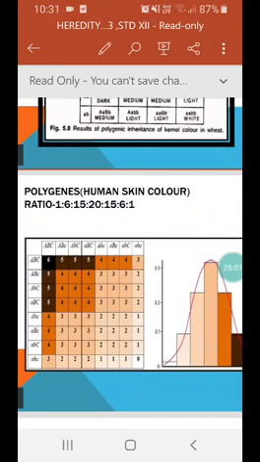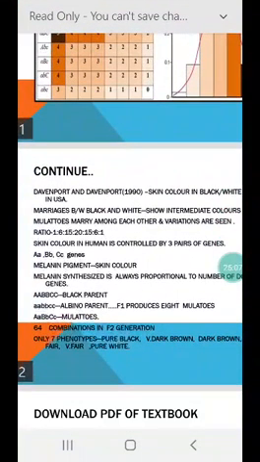So human skin color, this is based on Davenport and Davenport. They studied the inheritance of skin color in black and white population in USA.